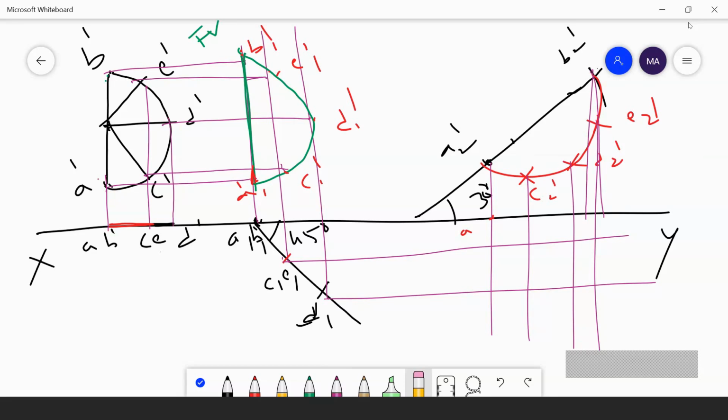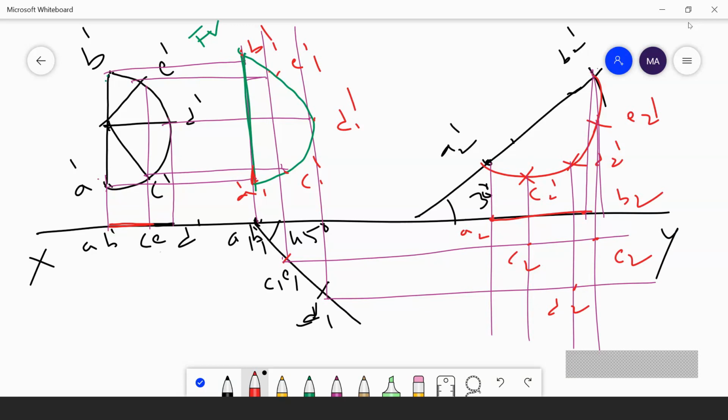So here you will get A2. This point is C2, this point is D2, this point is E2, and this point is C2.